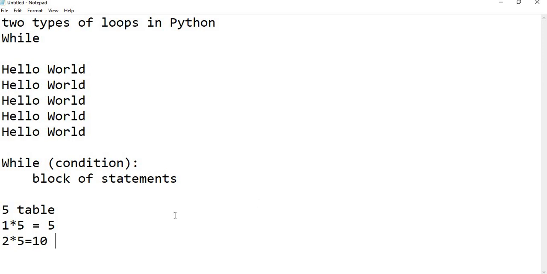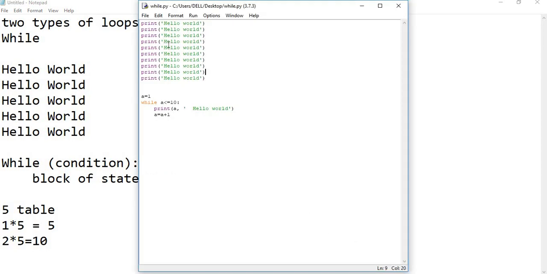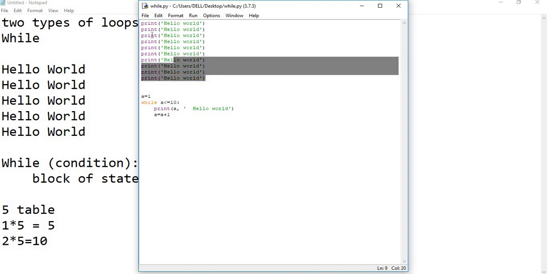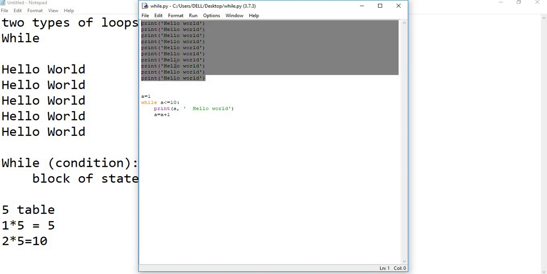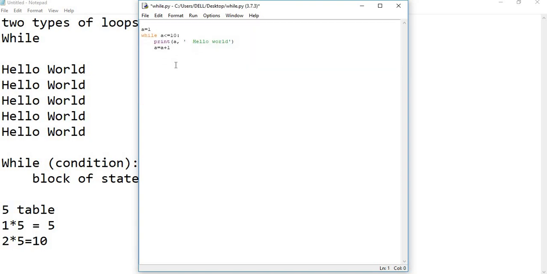So how do I do it dynamically? I can do it hard coded like this, print 1 into 5 equal to 5, 2 into 5 equal to 10, something like that, because I know the 5 table very well. But I don't want to do that. I want to use a while statement to print that. How to do that? So let's define a equal to 1 only. Now here print a.